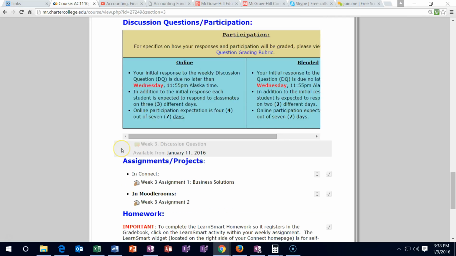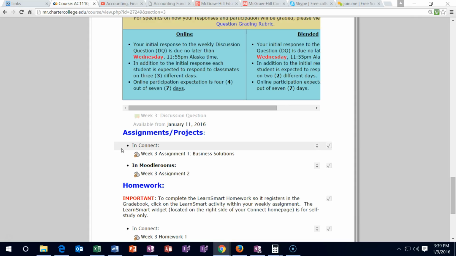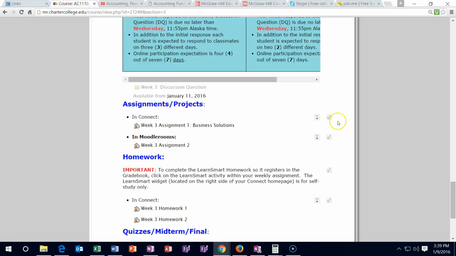And remember that this is the area down here where you really want to check everything off and see that you have done it. You might want to print it out and check it off, but this is where you really want to see that you have done everything, even though most of the work will be done in Connect. So you want to do the discussion forums and then check it off and say, okay, I've done that in this page. You want to do the assignment. Remember that one will be in Connect, this one will be in Connect, but you want to basically check it off here. This assignment will be in Moodle Rooms.